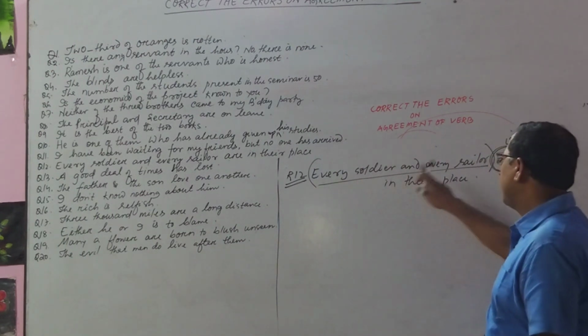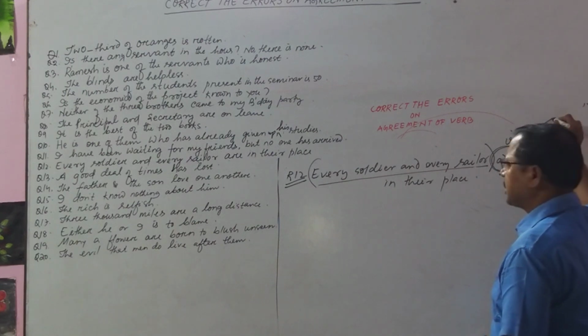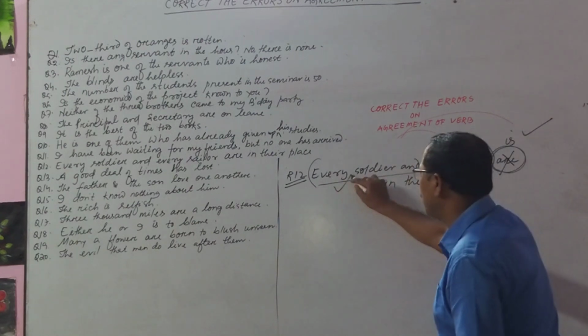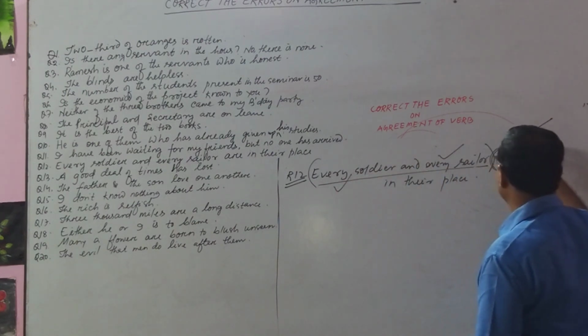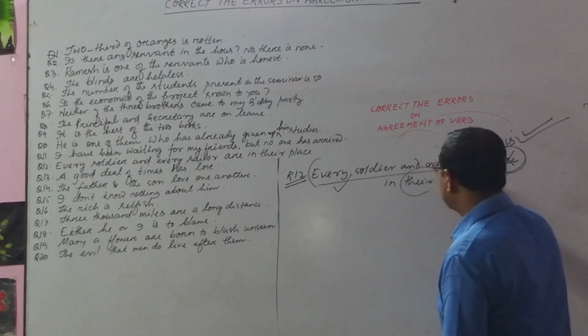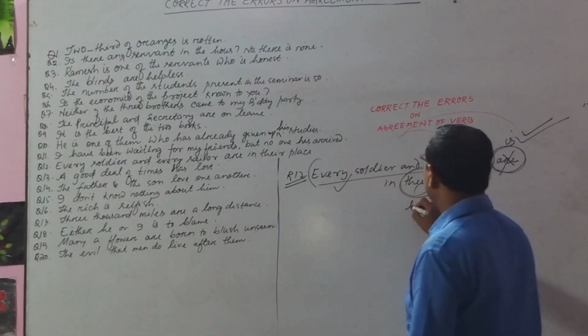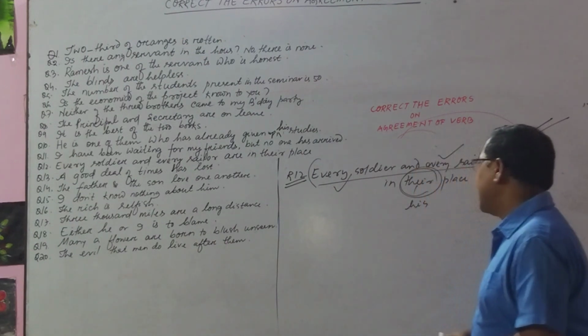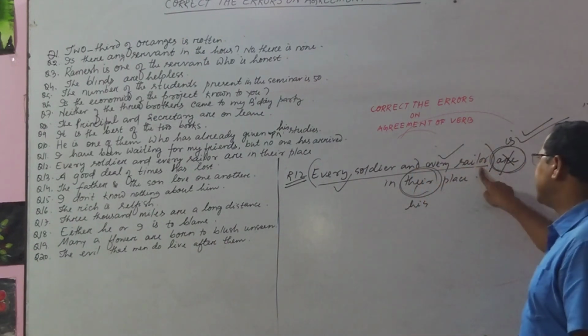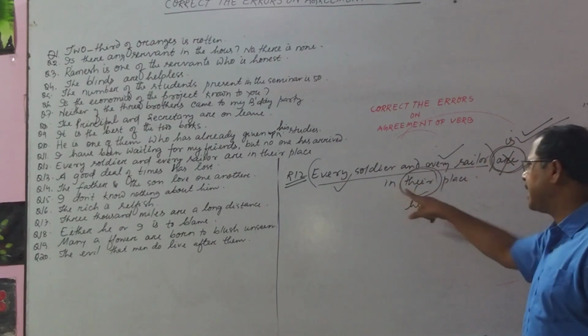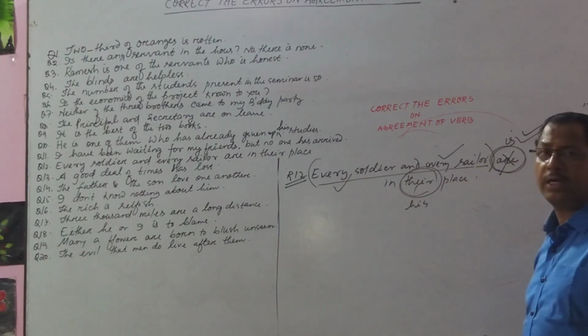Every soldier, every sailor is. And when the verb is singular, how can you say this is plural? So this will be "his". Every soldier, every sailor is in his place.